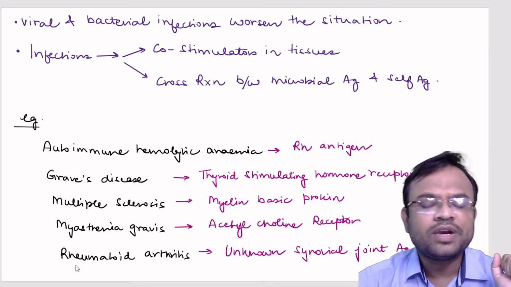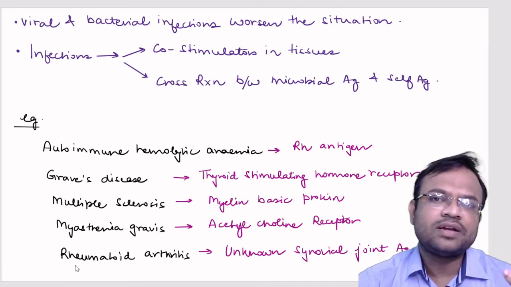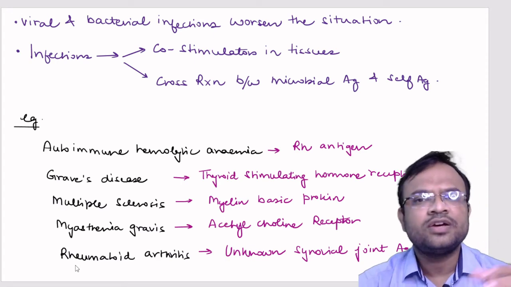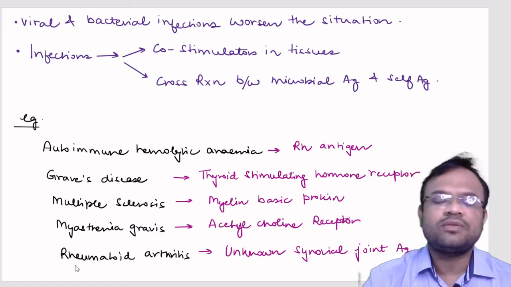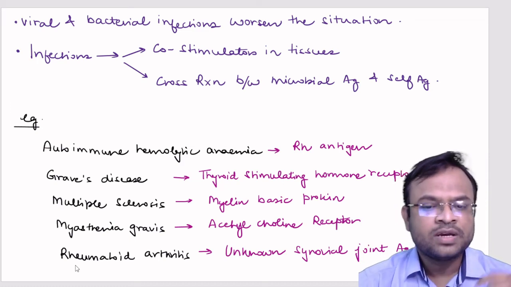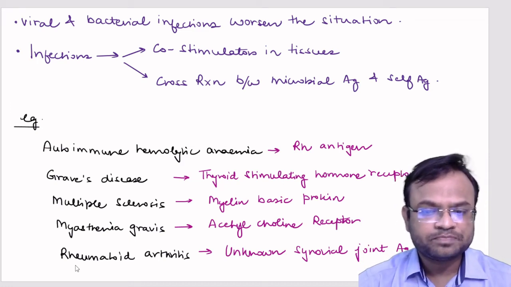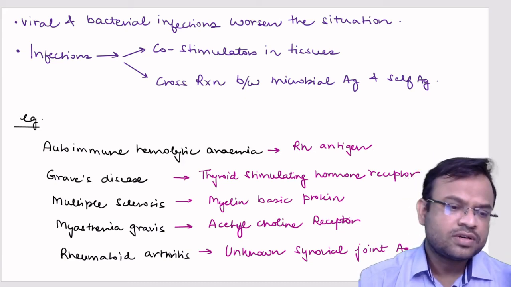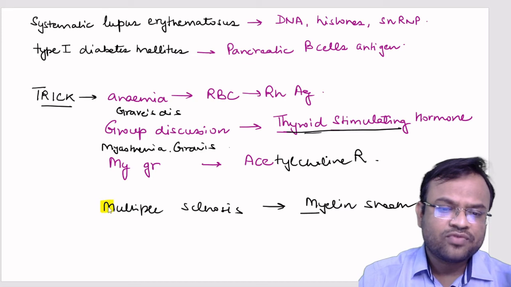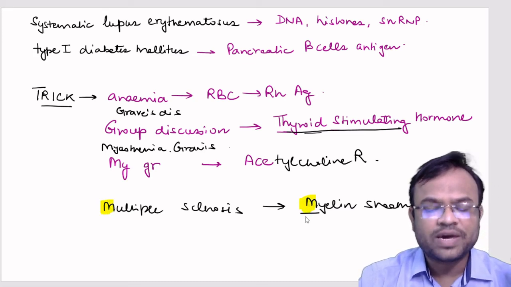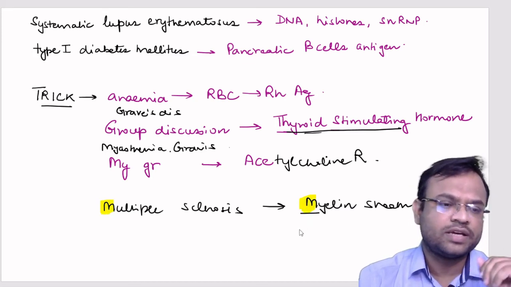Now coming to rheumatoid arthritis, you would be knowing that arthritis happens inside joints which have synovial fluid, and the synovial antigen is responsible for mounting this kind of immune response. Let us talk about multiple sclerosis. For multiple sclerosis we can easily remember it: M for multiple sclerosis and M for myelin sheath.